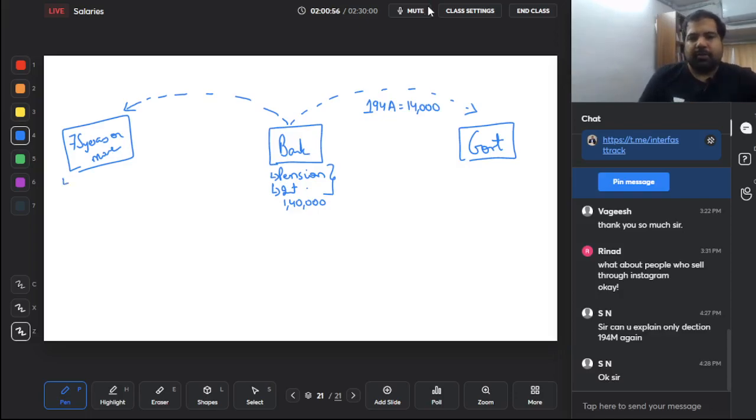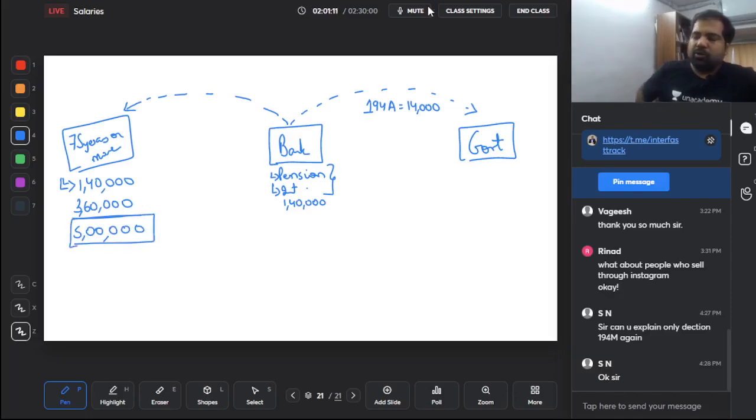Now for this guy, his interest income is 1,40,000. Let's say his pension income is 3,60,000. Totals up to be 5 lakh rupees. And you know, guys, in India, any individual who's earning up to 5 lakh rupees will not land up paying any tax. But because you deducted some TDS, he will have to file his return. He'll have to go to a very expensive CA, get his return filed and wait for a refund, which is a very tedious process, especially if you're 75 years or more.